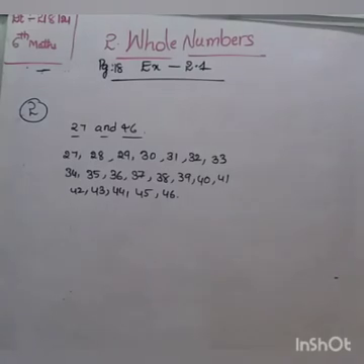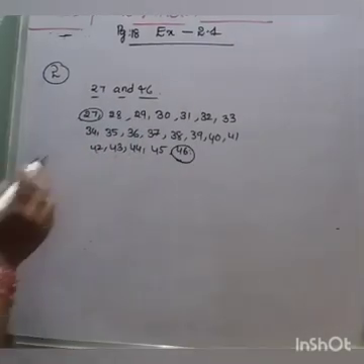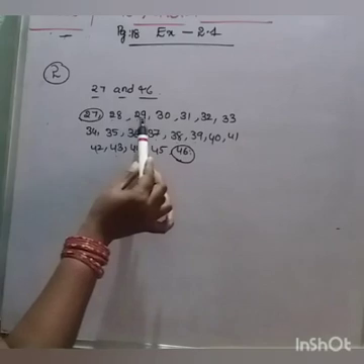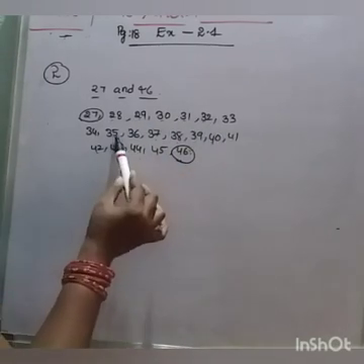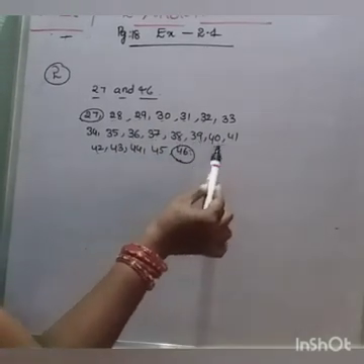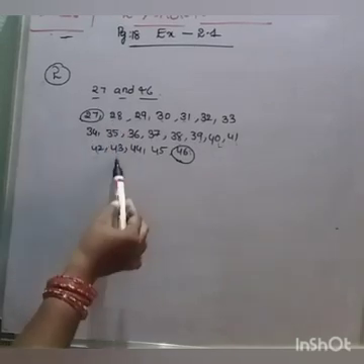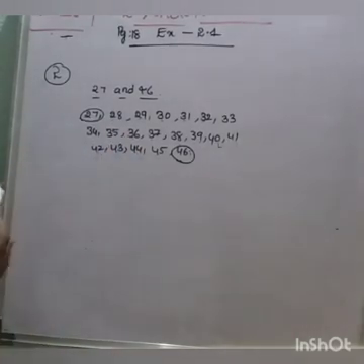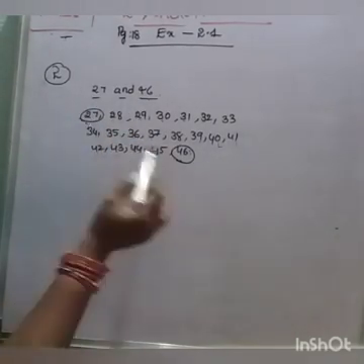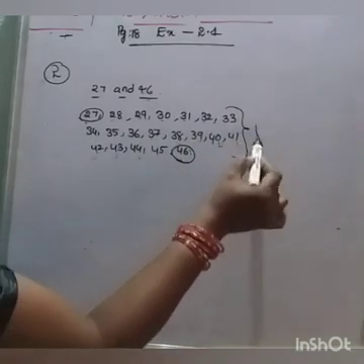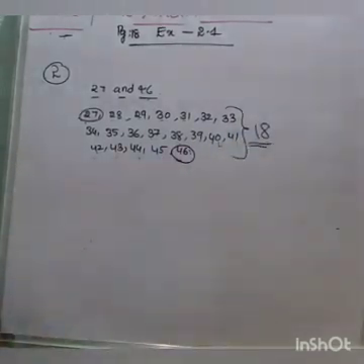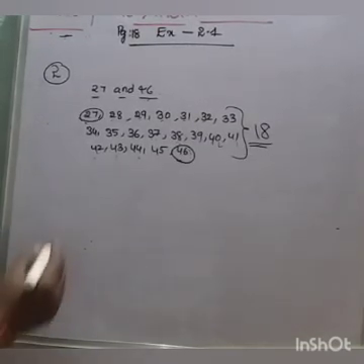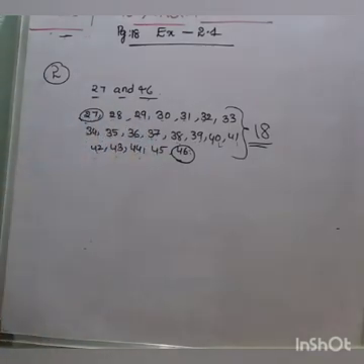Now count them. In between 27 and 46, there are 18 whole numbers.